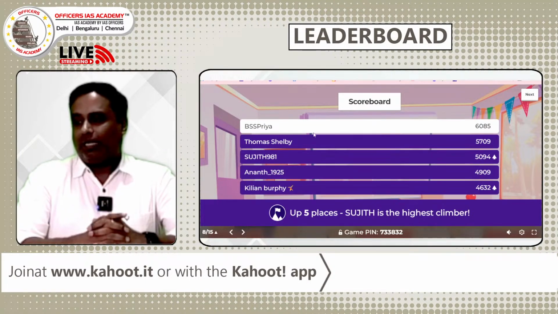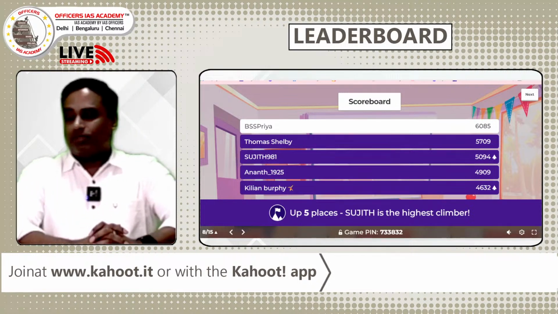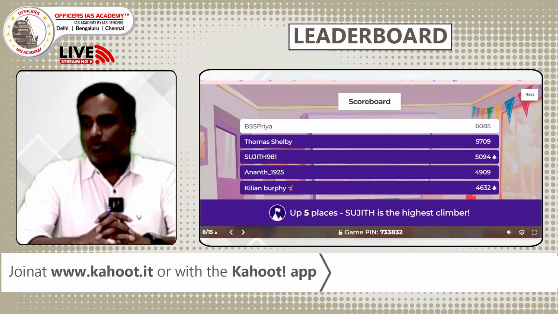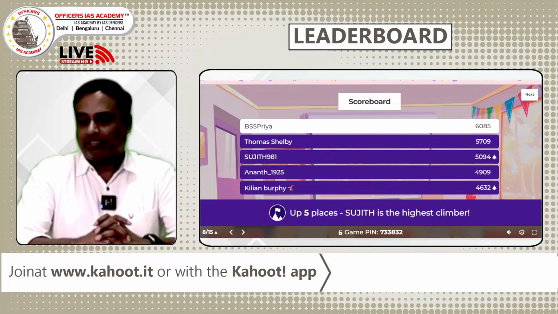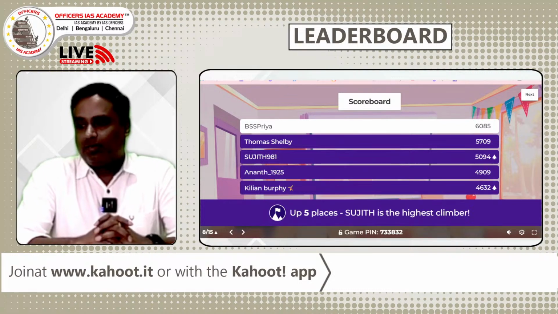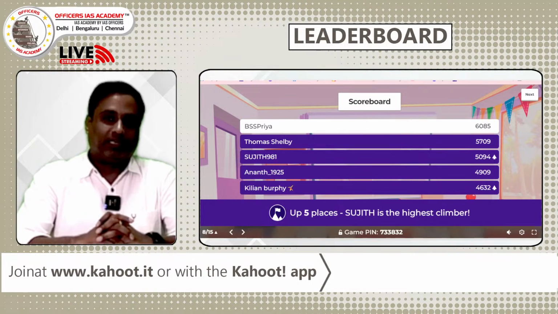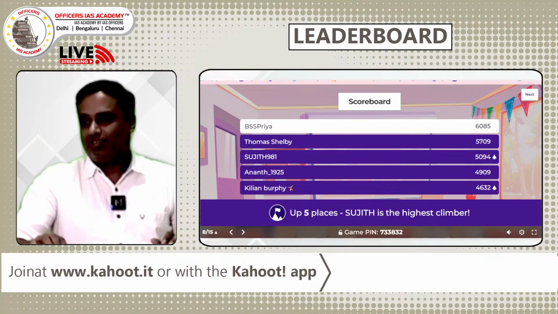Priya still retains the spot, but we have a very close score now. Thomas Selby is coming closer, only a 300 difference, and Sujit enters the 3rd spot after climbing 5 positions. That is an excellent one. And Anand is 4th, a close call. Dinesh Karthik was in the list, and now he has missed it. Dinesh Karthik, we will come back soon to get into the list faster. So we go to the next question.